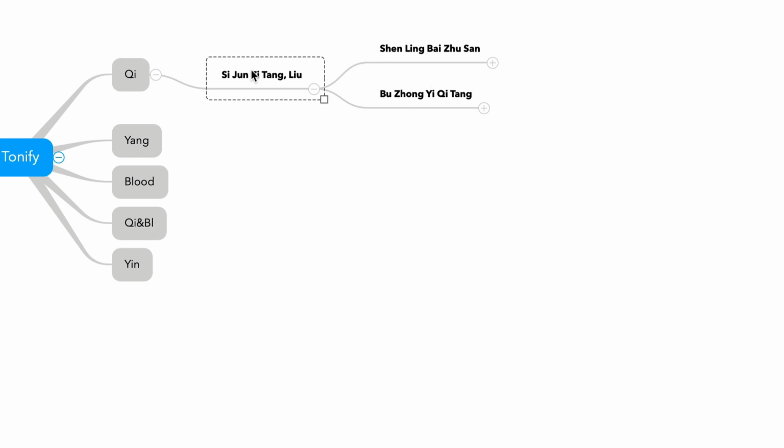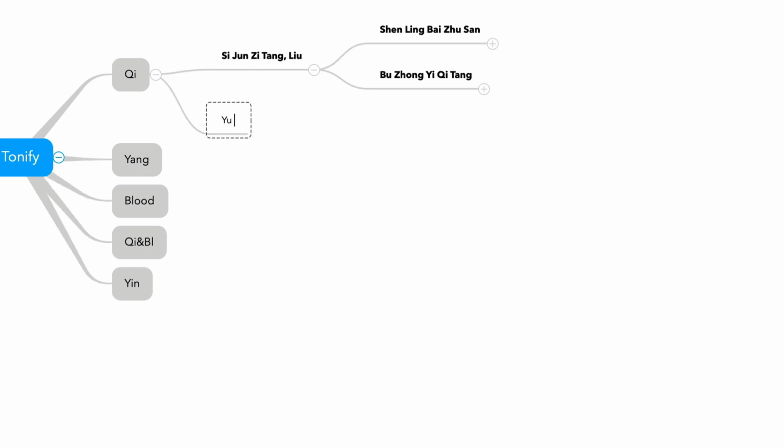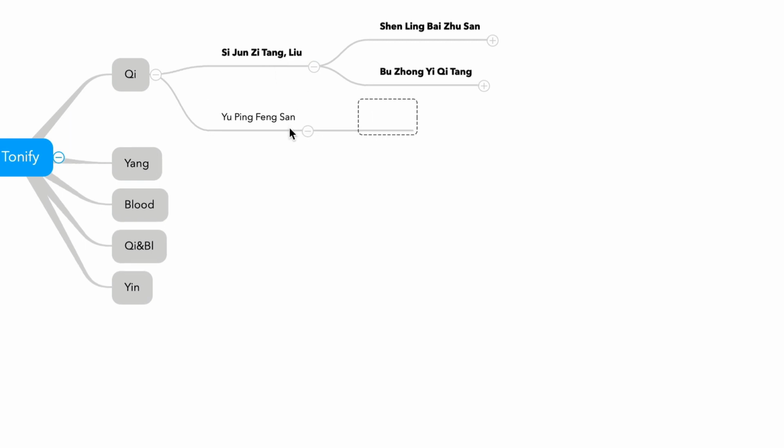And another formula for qi deficiency is Yupingfengsan. This is for spontaneous sweating. So what is the opposite? Danggui Liuhuangtang. This is for empty heat, and this is for yin deficiency, and this is for qi deficiency.